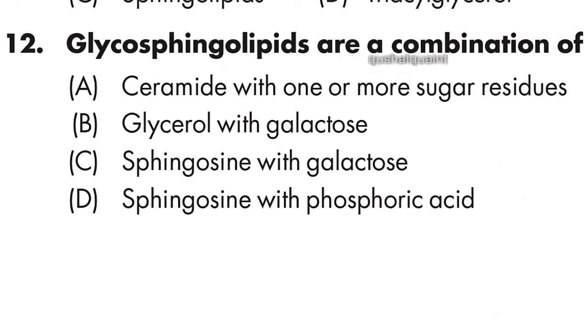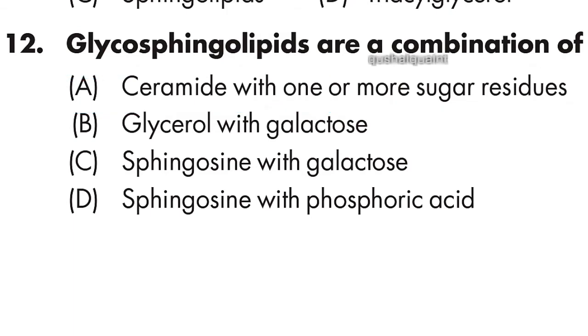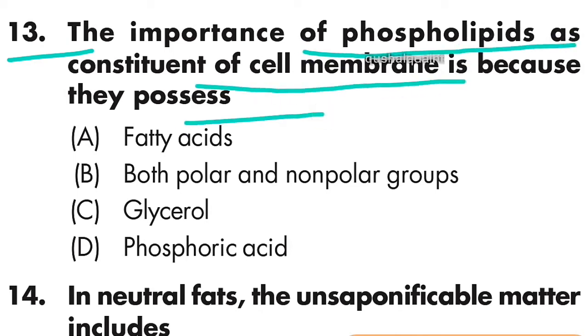Question number 12: glycosphingolipids are a combination of ceramide with one or more sugar residues. Option A is right. Question number 13: the importance of phospholipids as constituents of the cell membrane is because they possess both polar and non-polar groups. Option B is right.